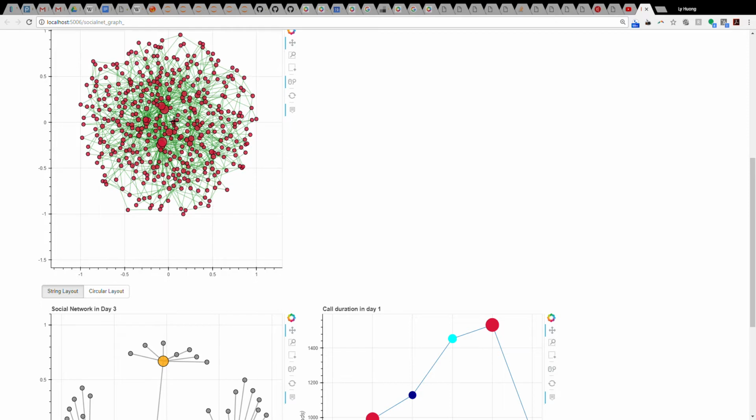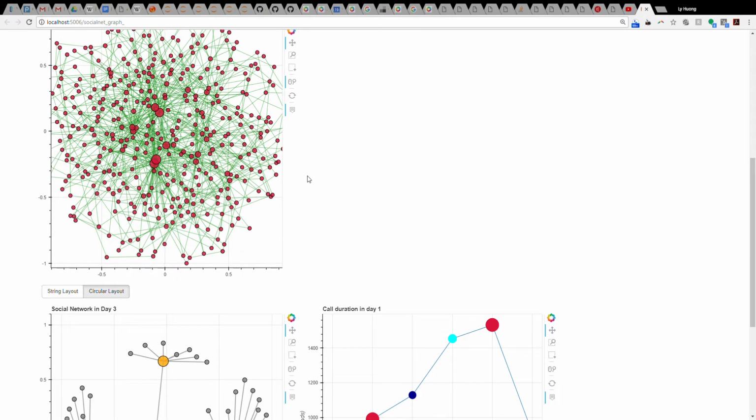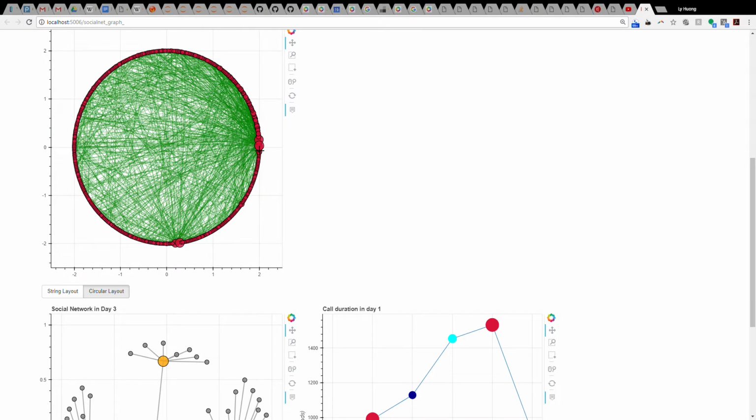For this graph, we can switch the layout, and in this layout we see a much higher density of greens over this area, denoting the highest level of frequency happening over these individuals.